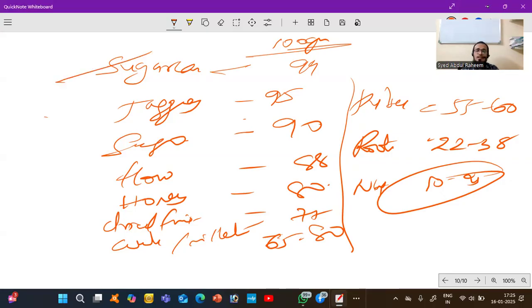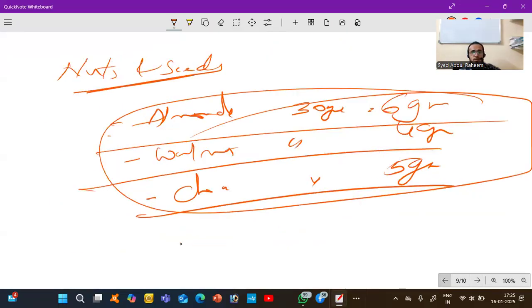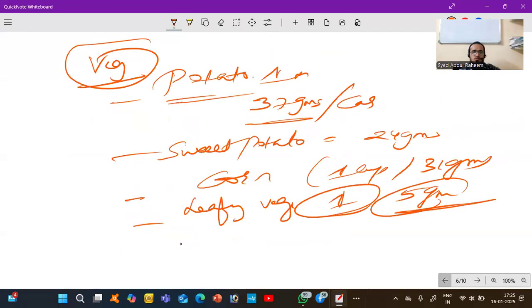Sugar cane, jaggery, and sago are in the form of sugar only. These have a large amount of sugar. Honey, flour, dried fruits, millets, pulses, roots, you will get a large amount of carbohydrates. So these are the dietary sources.